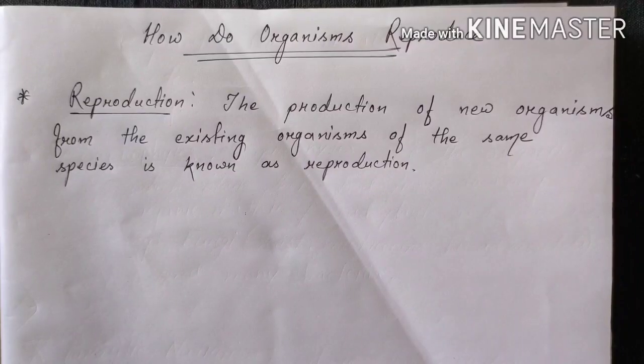Why am I saying the same species? Because we cannot say an organism of one species will produce an organism of another species. For example, humans give birth only to humans. The dogs give birth to puppies, and the cats give birth to kittens. So this reproduction is very essential for the continuity of survival of species on this earth. This is the definition of reproduction that I have already explained to you.